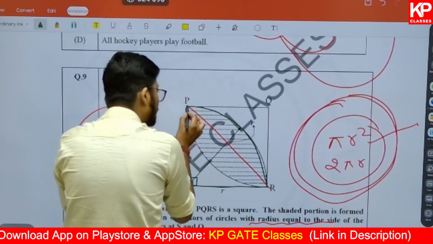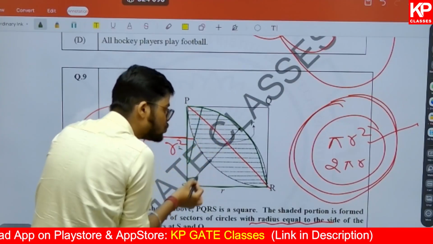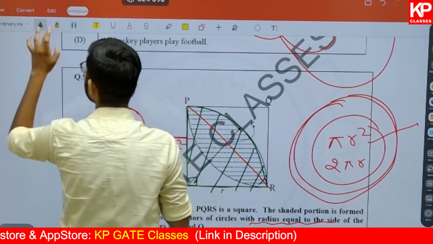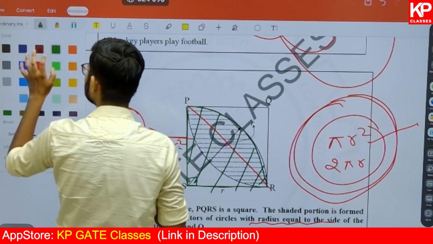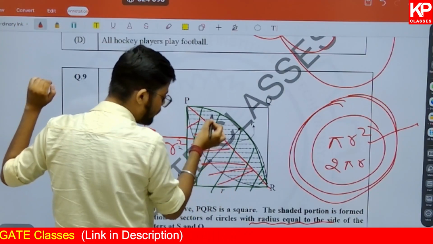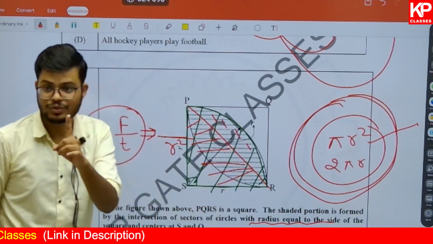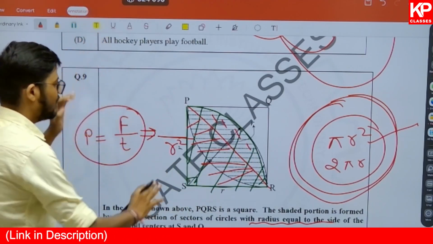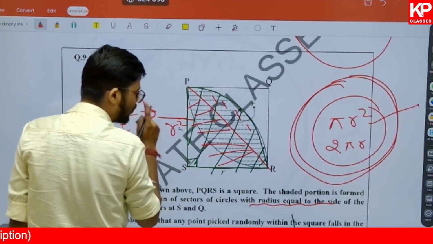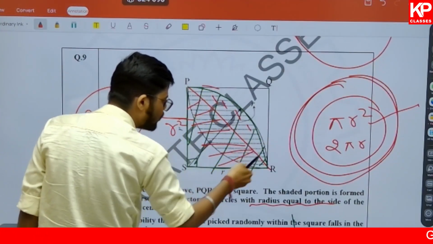So if I take pi r square by 4, it will be giving this total area. But out of that total area, if I subtract this part, we will be getting this part only, and that is what we are calculating here, right? And same thing we will be doing for the second part. What is the area of sector?